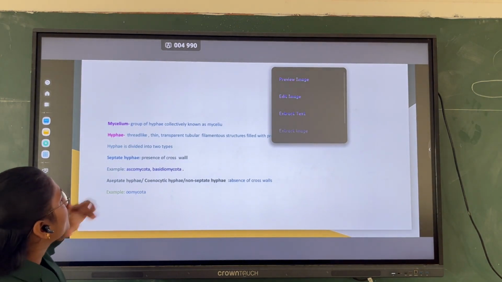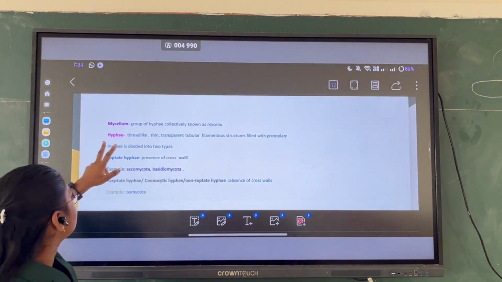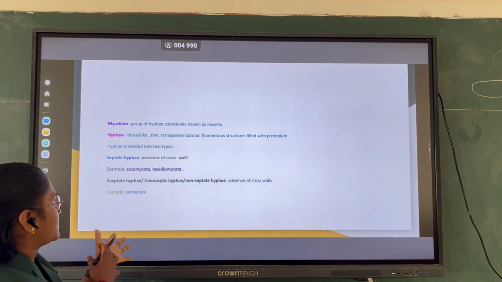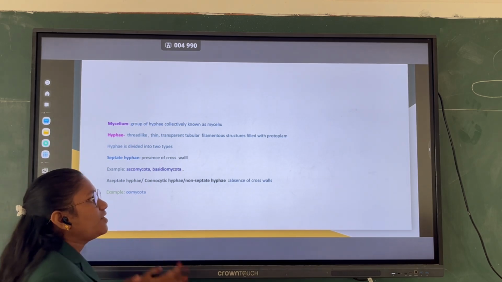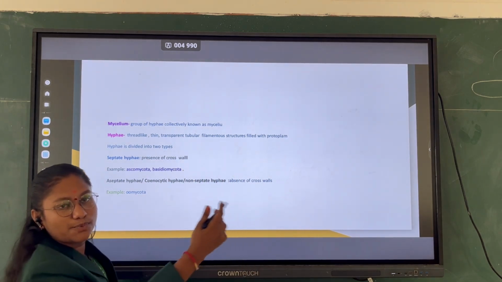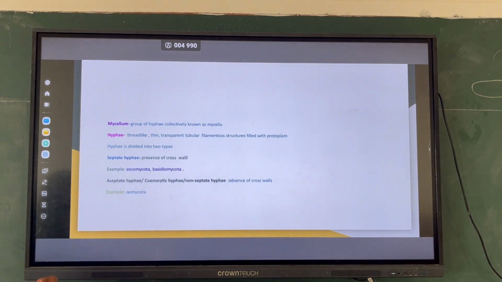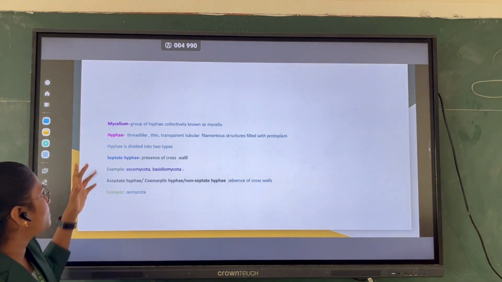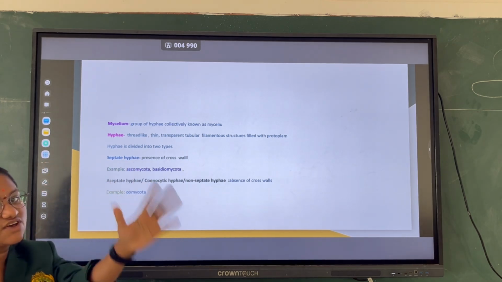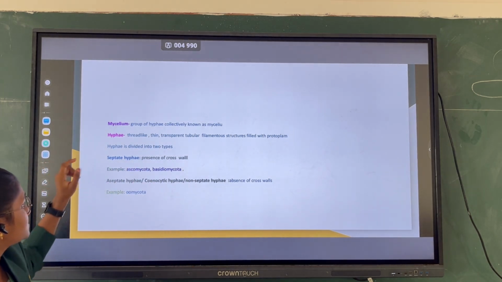Mycelium of fungi. A group of hyphae is known as mycelium, and hyphae are thread-like, thin, transparent, tubular filaments consisting of protoplasm. Hyphae are divided into two types, septate and aseptate. Septate means the presence of cross walls.